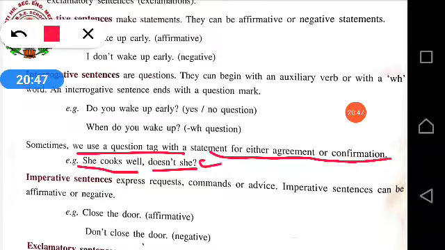Okay, this type of question, I think you have already learnt. Where? In activity sheet 4. When Monisha madam was explaining activity sheet 4, lots of questions are there. Maybe 15 or 20 questions. Those questions are question tag questions. Does he? Isn't she? Weren't they? Question mark like that. So sometimes we use a question tag also.